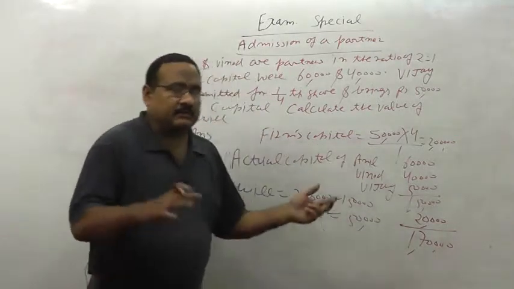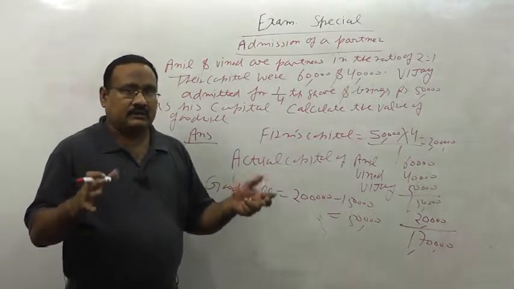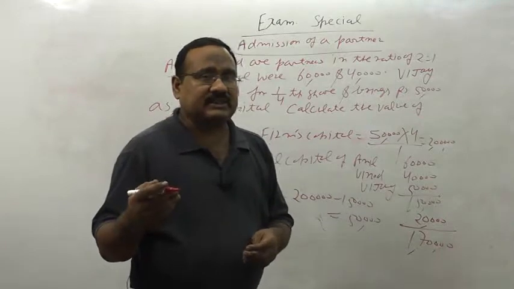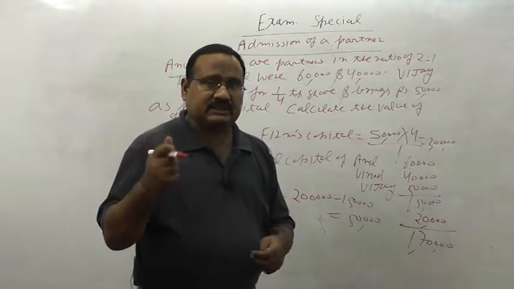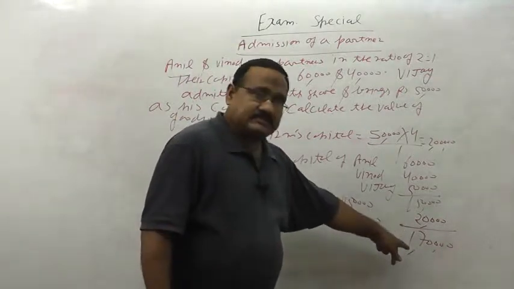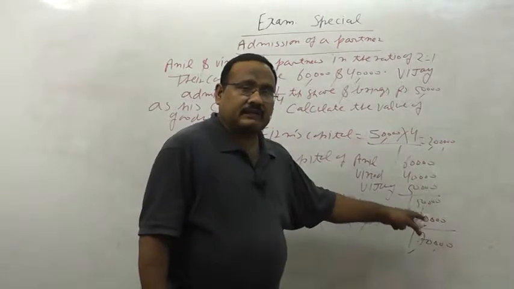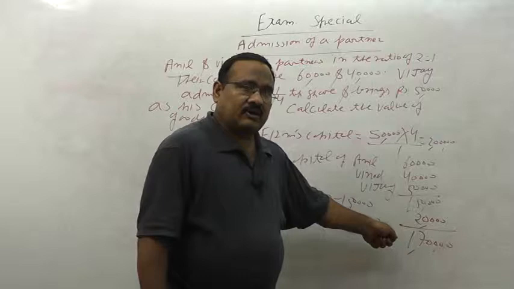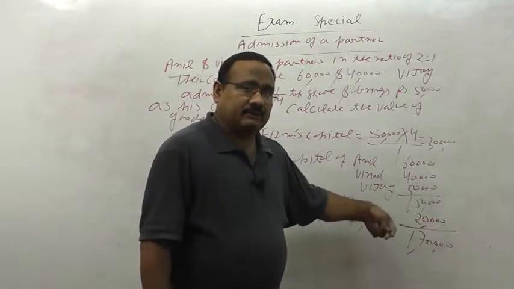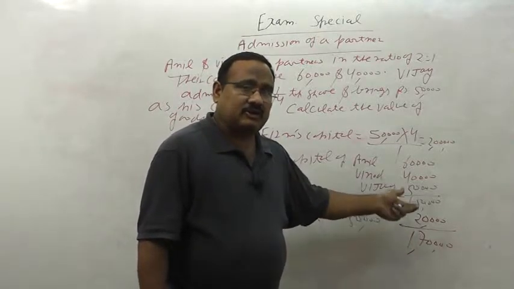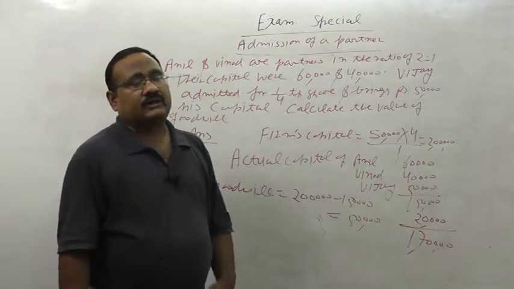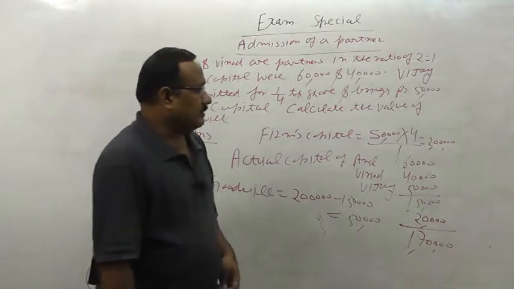In some questions, general reserve may be given. In some questions, profit and loss account is given. If the profit and loss account is given, it will also be added to this. If profit and loss account debit balance is given, then we will deduct it. Or if revaluation profit is given, the revaluation profit will be added. If revaluation loss is given, revaluation loss will be deducted. So in this way, we will find out the value of goodwill. This is over.